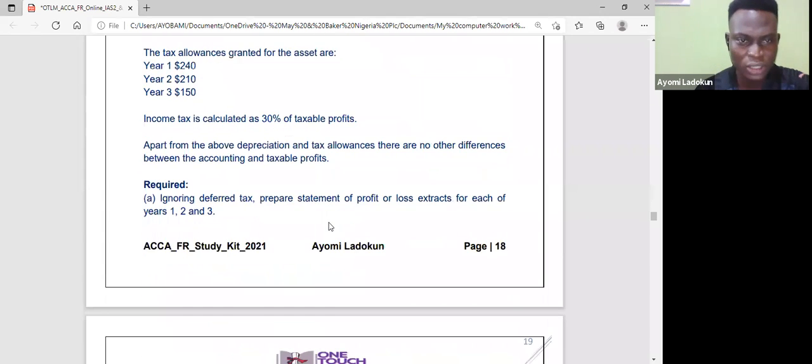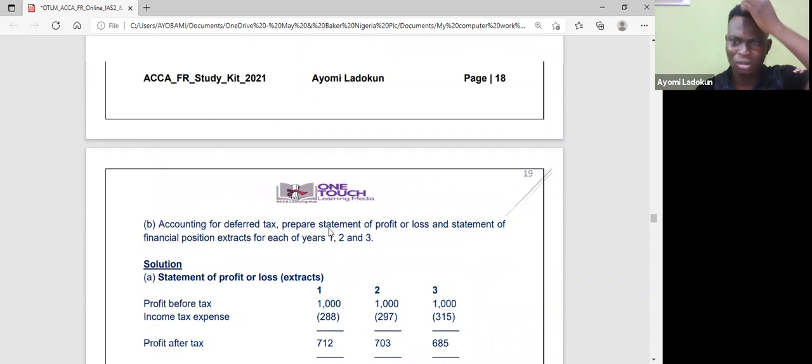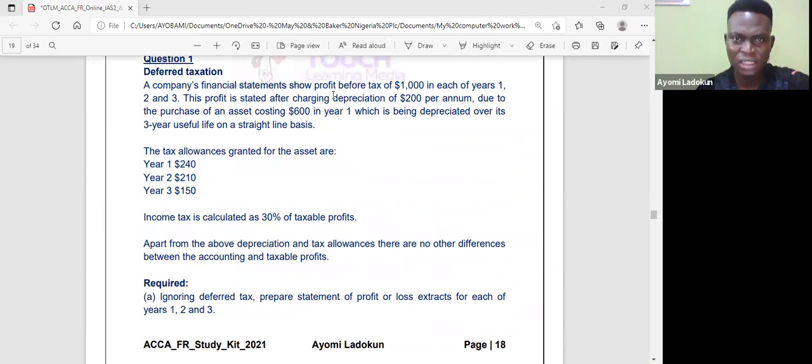Okay, so we have a question here, right? Let's see if we can solve this question. A company's financial statement shows a profit before tax of $1,000 in each of years 1, 2, 3. The profit is stated after charging depreciation of 200 per annum due to purchase of an asset costing 600 in year 1, which is being depreciated over 3 years useful life on a straight line basis.